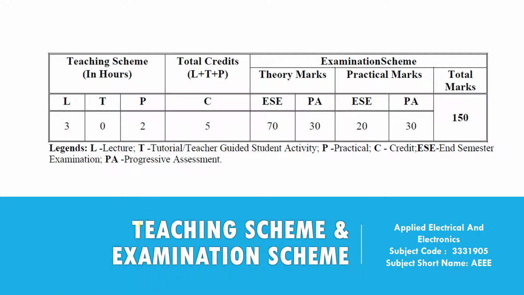So this is the teaching scheme and examination scheme of the AEEE subject, where you have to attend lectures. There are mainly 3 lectures per week, and there will be one lab of 2 hours. So 3 plus 2 is equal to 5. The total credits of the subject is 5, where you have 70 marks of end semester exam and 30 marks of mid semester exam. There will be 50 marks of internal submission, viva and lab related work.